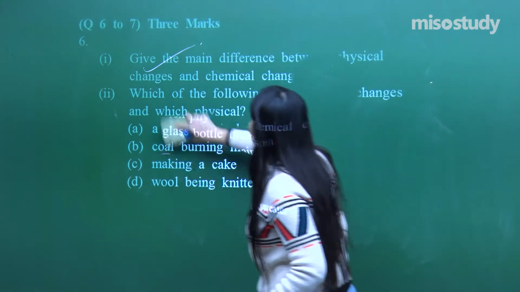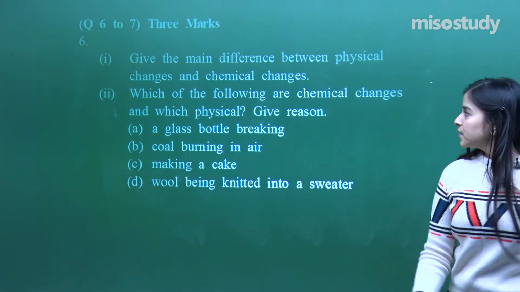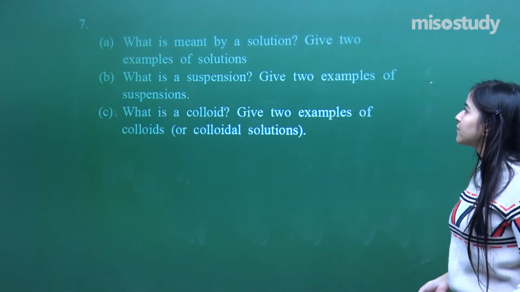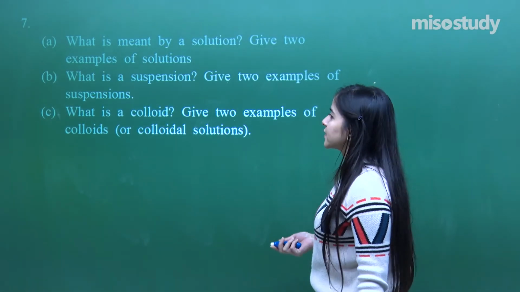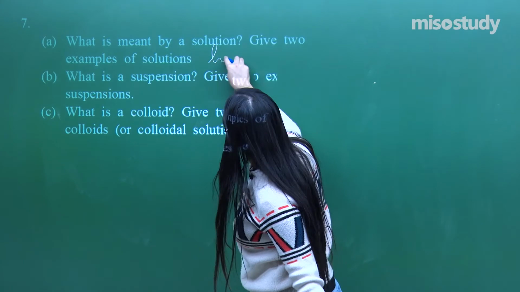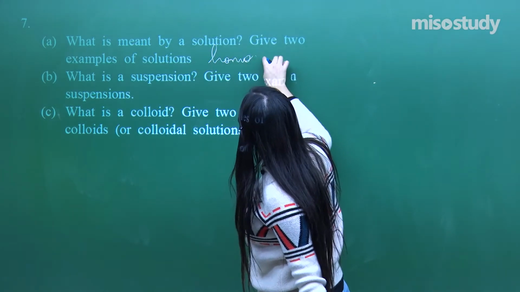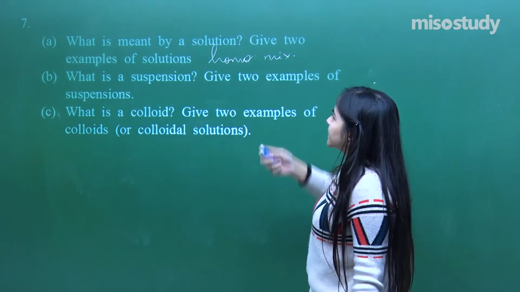Yes, I enjoyed it. Have you? Yes, you must have. Now, question number 7. What is meant by a solution? And give 2 examples of the solution. As I told you, a solution is a homogeneous mixture. First of all, you need to tell this. Homogeneous mixture. Fine. Okay. Any kind of examples?